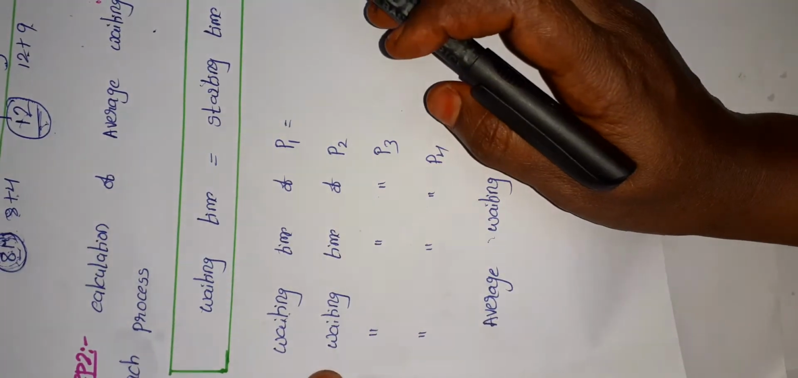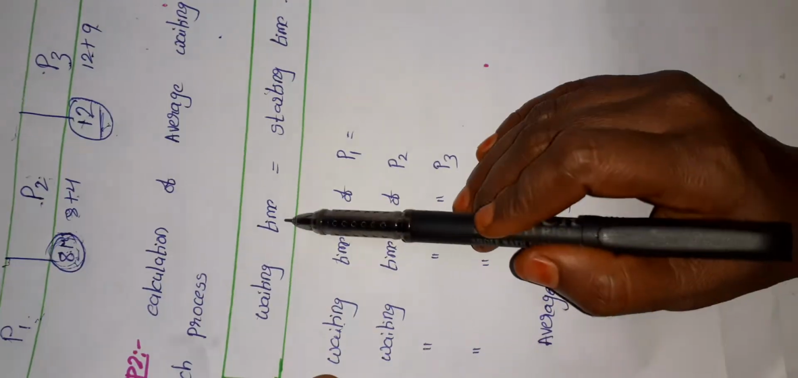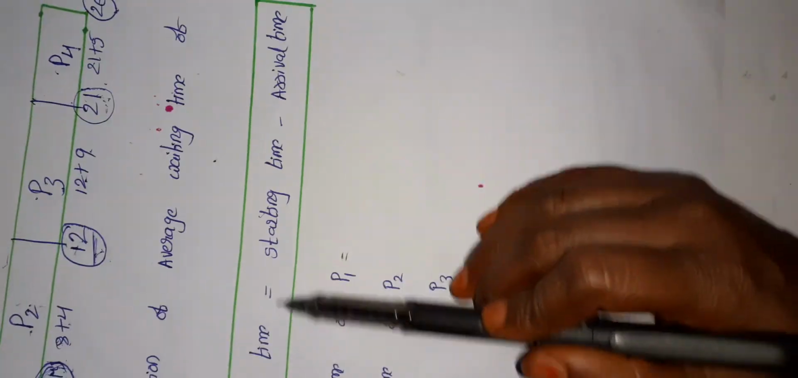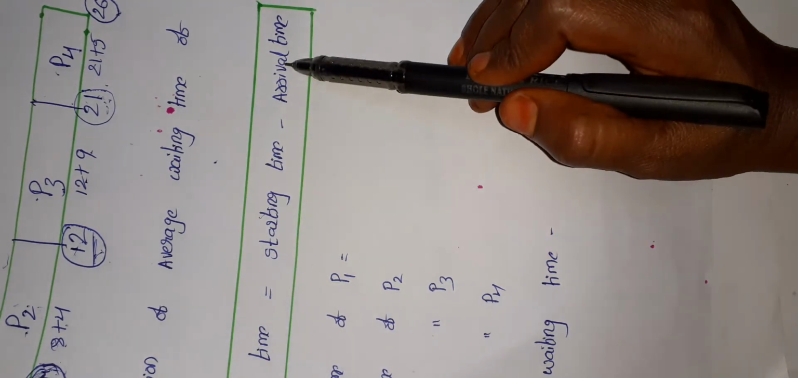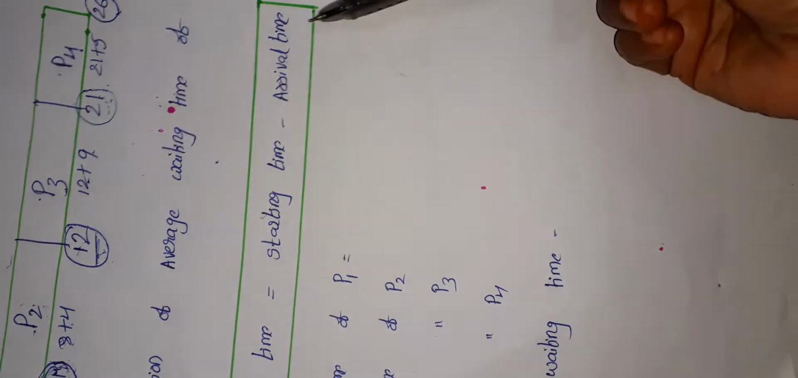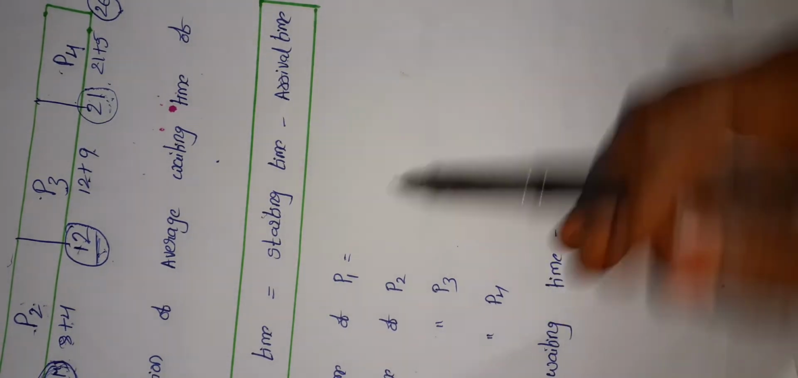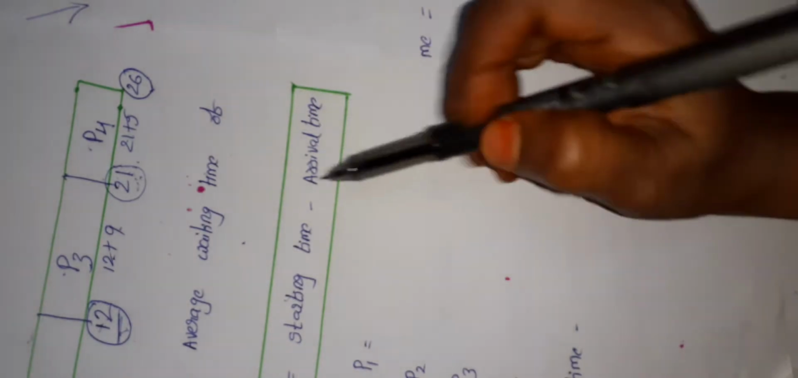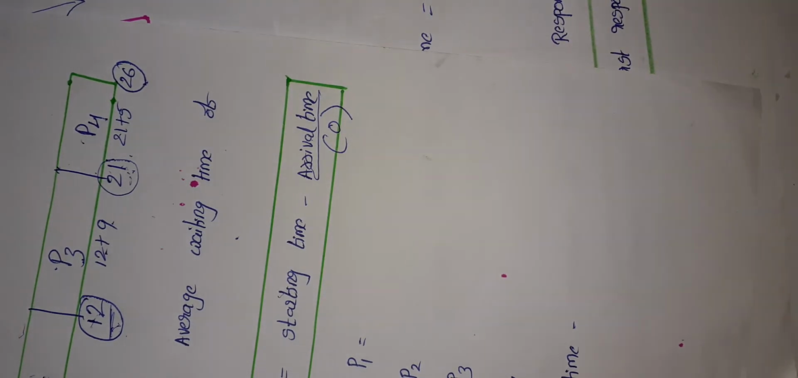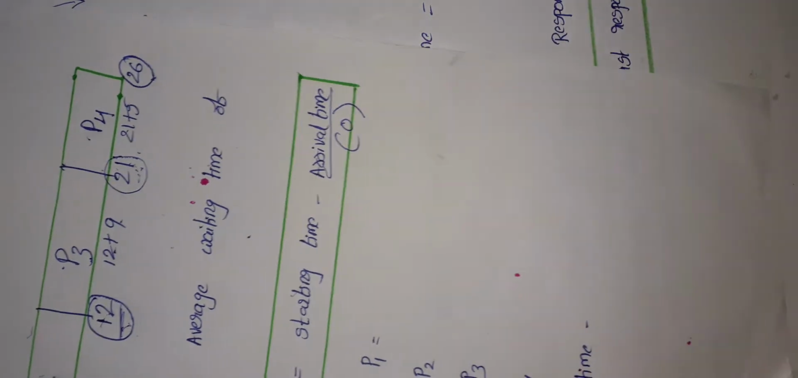So the formula for waiting time is simply waiting time equals starting time minus arrival time. Okay, so waiting time equals starting time minus arrival time. Let us go for the calculation of waiting time. Remember one thing, we always take the arrival time as 0. From an exam point of view, if they give the arrival time, we take those values.